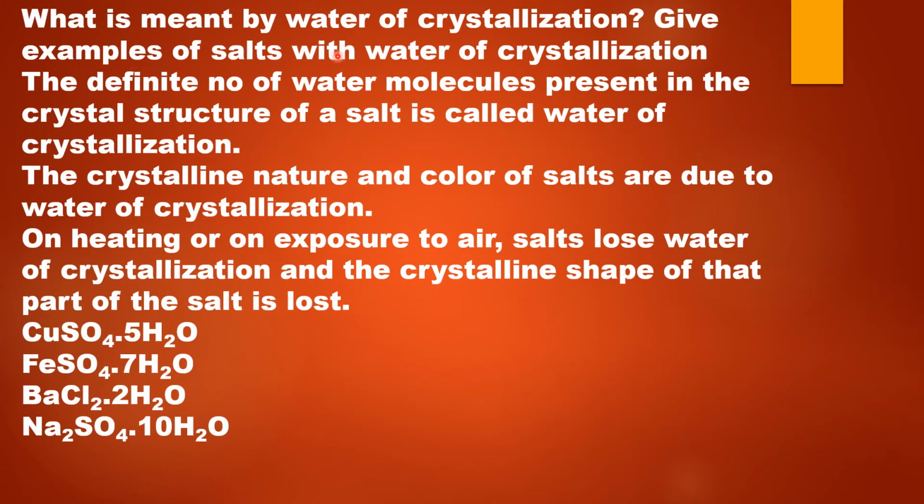So what is meant by water of crystallization? The definite number of water molecules present in the crystal structure of a salt is called water of crystallization. For example, the crystalline form of copper sulfate has formula CuSO4.5H2O. So these definite number of water molecules which are attached with the crystal structure of copper sulfate are called the water of crystallization.